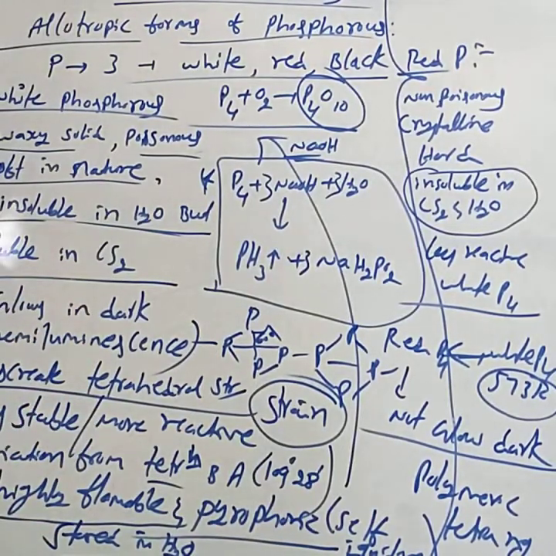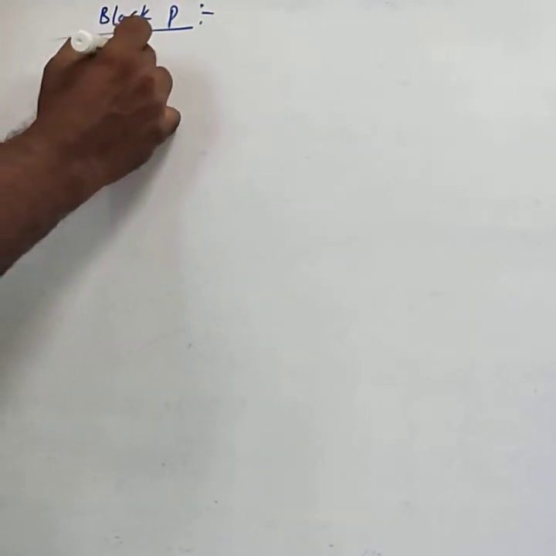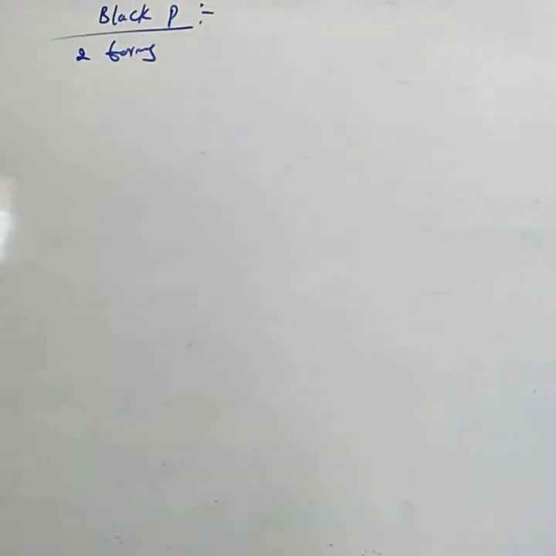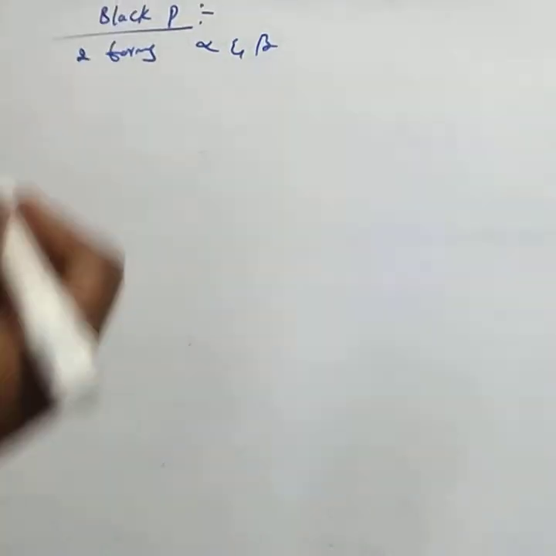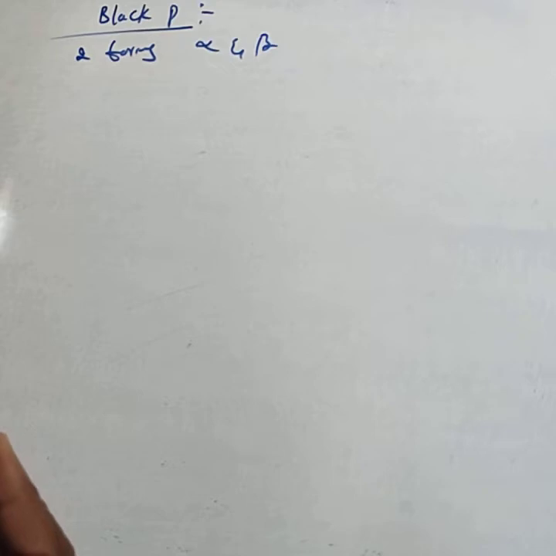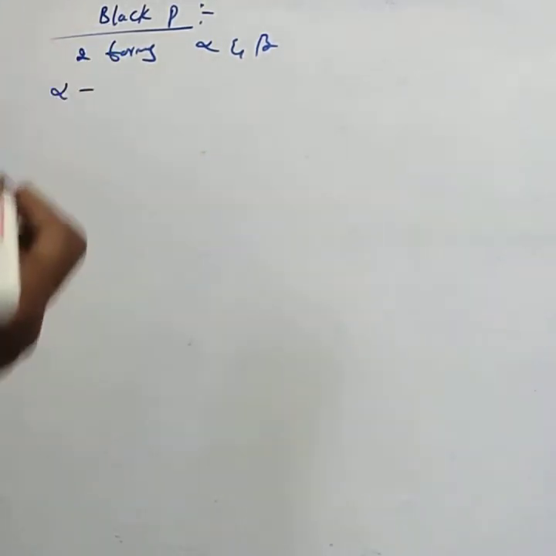Next, consider one more, black phosphorus. In NCERT, generally they use white and red phosphorus, but take one more: black phosphorus. The third allotrope is black phosphorus. Black phosphorus has two forms, namely alpha and beta black phosphorus.